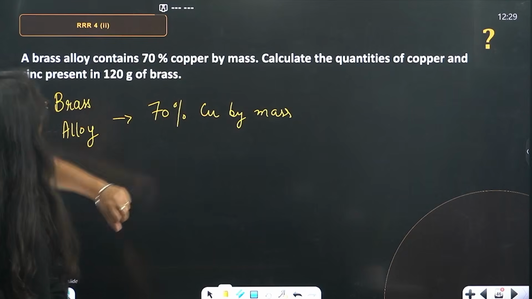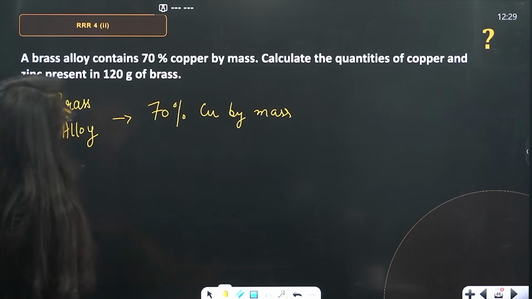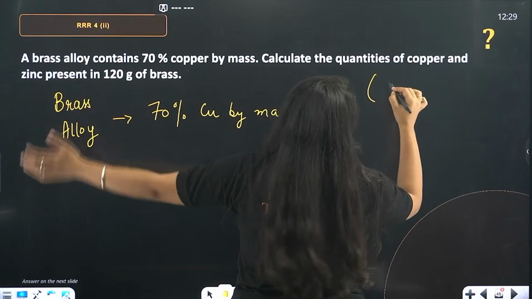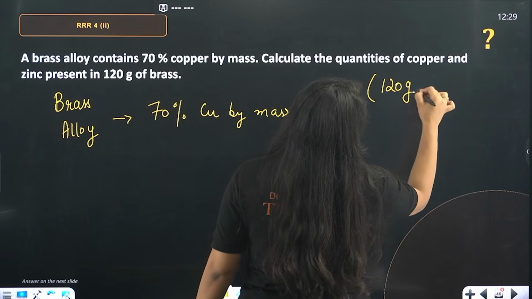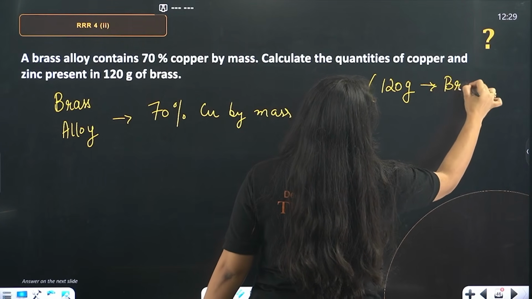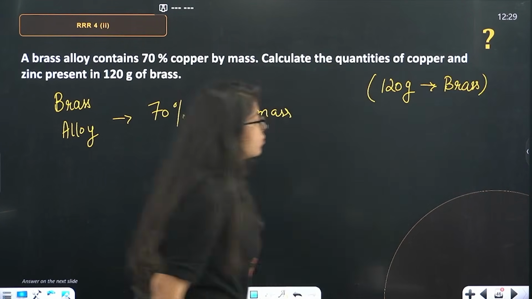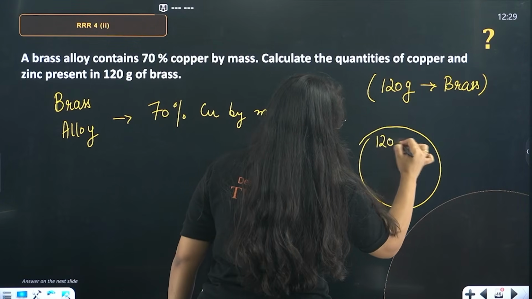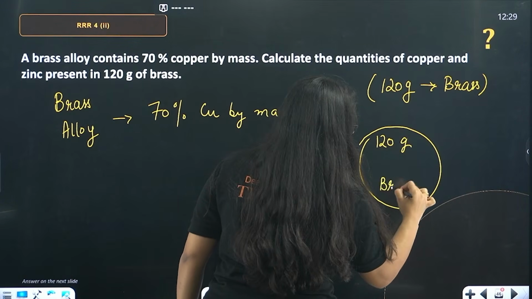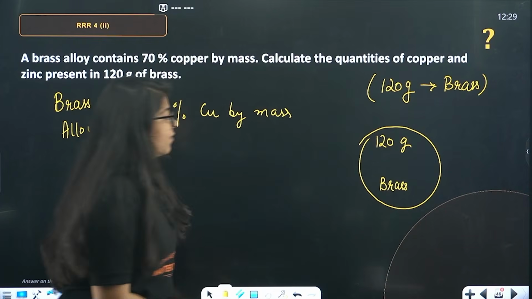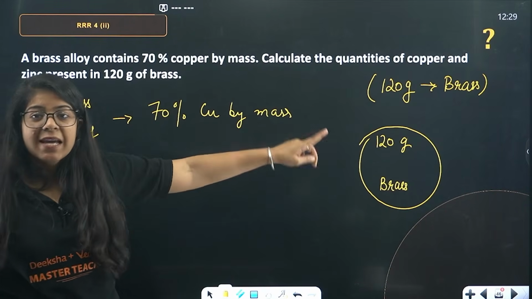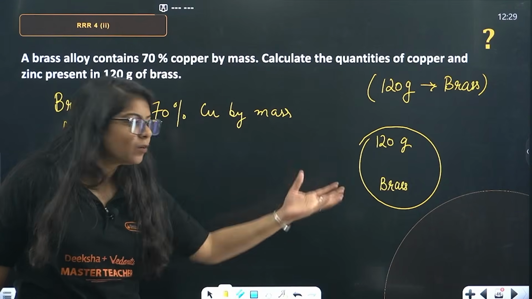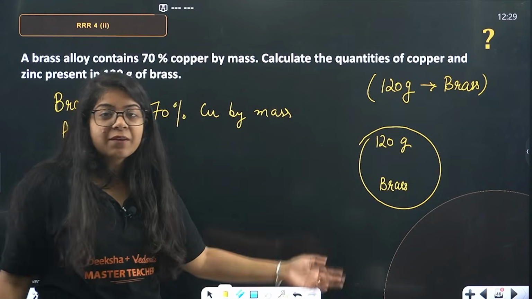Calculate the quantities of copper and zinc present in 120 gram of brass. Total is given to us as 120 gram. Now, see this carefully. We have this alloy, this is 120 gram and this is brass. We are given that in this brass, 70% copper is there. So I'll just quickly find out the 70% of 120.